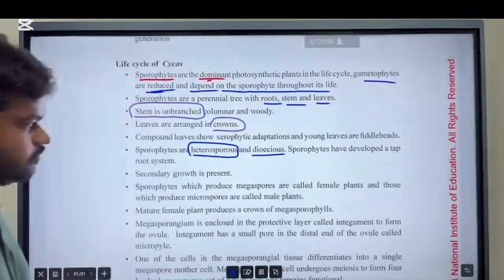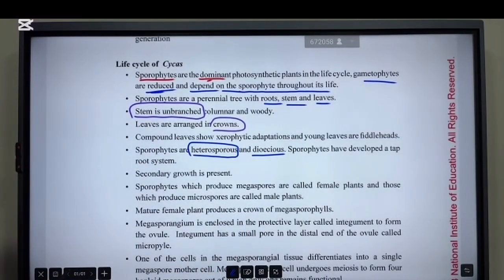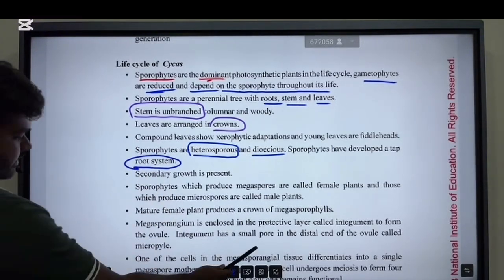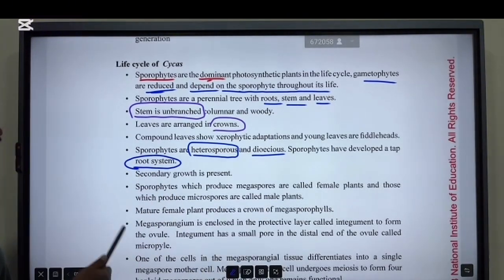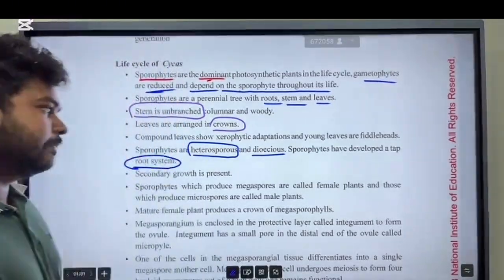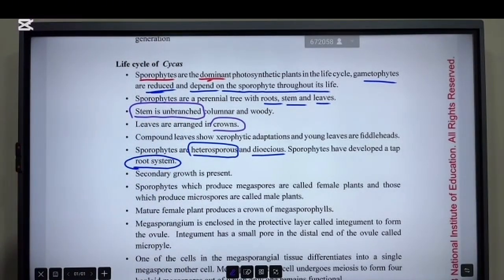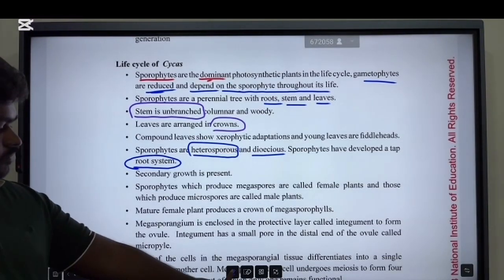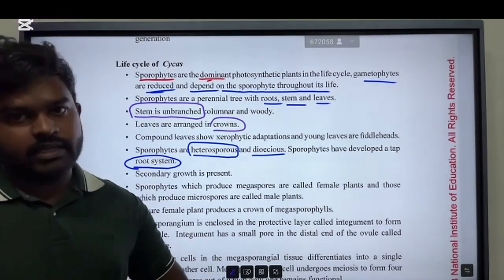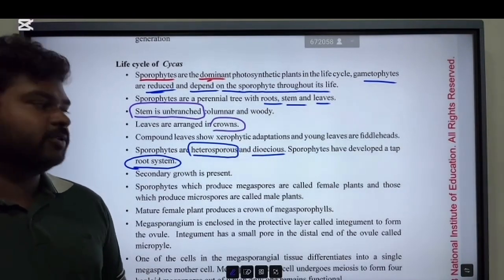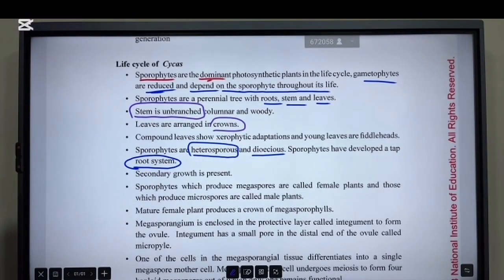Right? Then the sporophyte has developed a taproot system. Cycas is not a monocot; having a developed taproot, it is considered a dicot. So these Cycas are actually dicot because they have a developed taproot system.